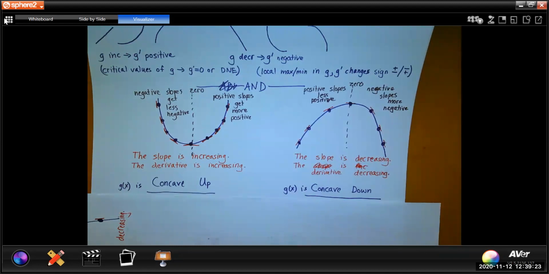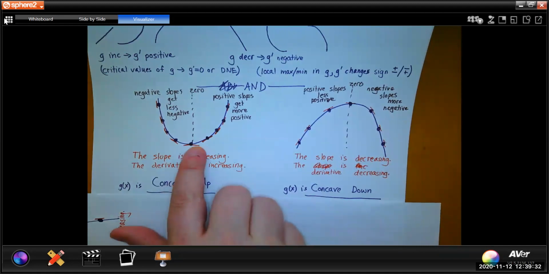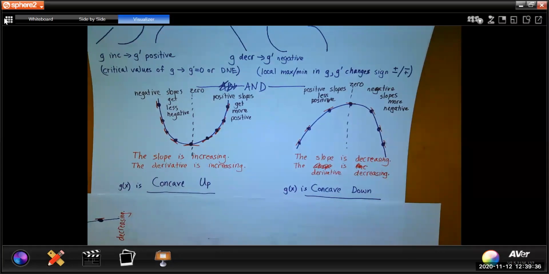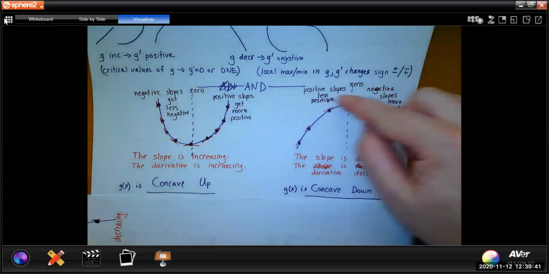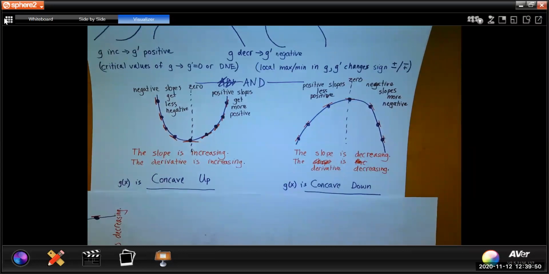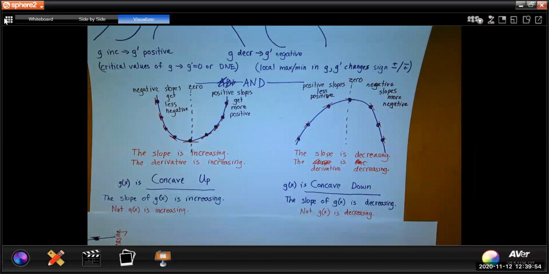So when the slope is increasing, or the derivative of the function is increasing, the first derivative of the function is increasing, the function is concave up. Or if we look at the graph of the function looks like that, we say the function is concave up. The graph of the function looks like this, we say the function is concave down. What does it mean to be concave down? Well, the slope of the function is decreasing, the derivative of the function is decreasing, but that's not all.